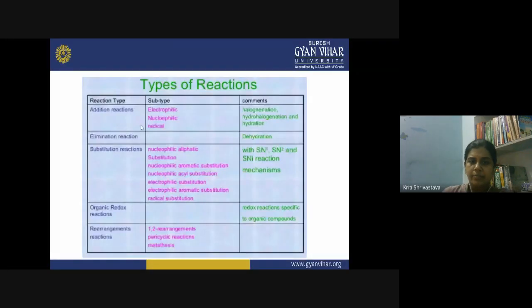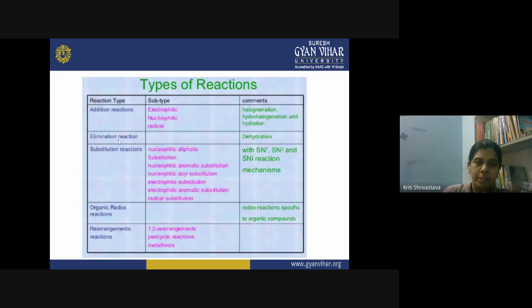The example is the dehydration reaction, that is the elimination of your water molecule. If you remember the formation of anhydrides when you heat carboxylic acid, they simply involve the removal of a simple water molecule and lead to the formation of acid anhydride. So the simple dehydration reaction is an example of an elimination reaction. Then this is followed by another category, the substitution reaction, which is a broad category of organic reactions. We study so many reactions in this category.